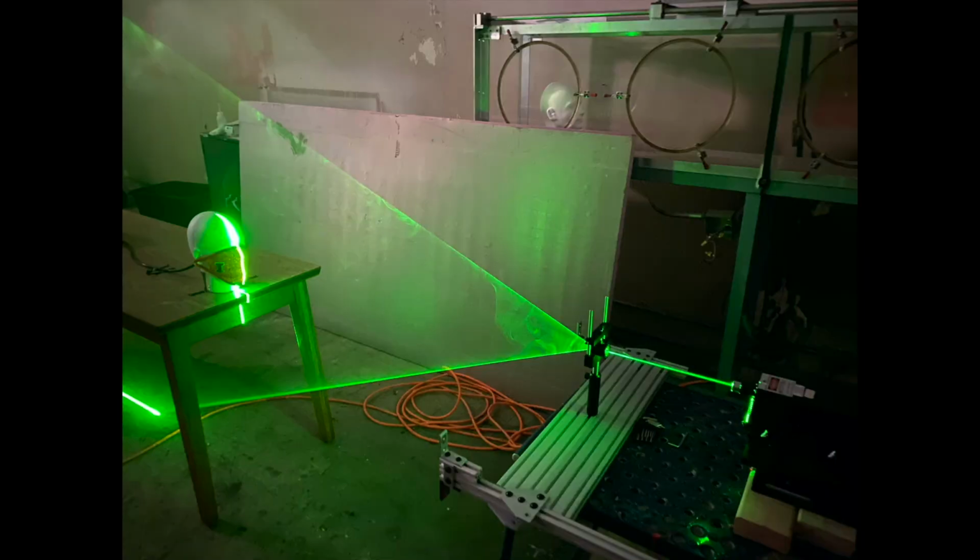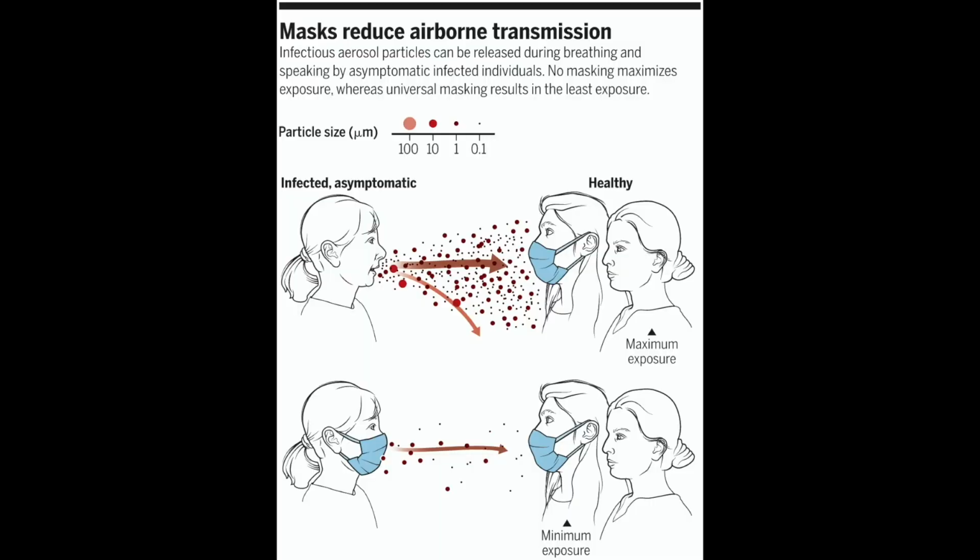And here is what we observed. This is our control experiment. We can see a clear, unobstructed aerosol flow through the nose and mouth of the mannequin. We see the aerosol particles travel a considerable distance before going out of the plane of the laser sheet. Face masks act as a barrier and prevent your respiratory droplets from reaching others, and also redirect your aerosol flow, thus protecting those around you.